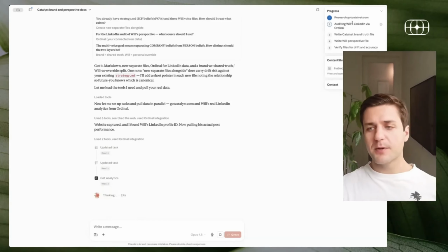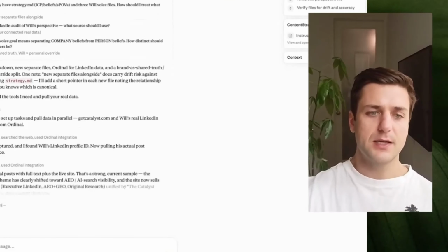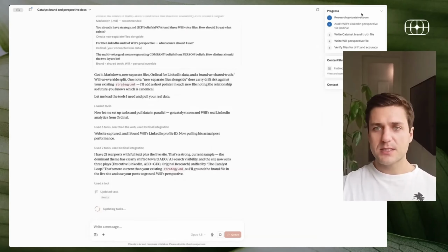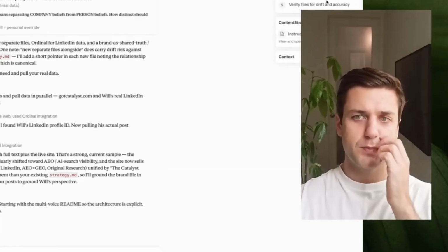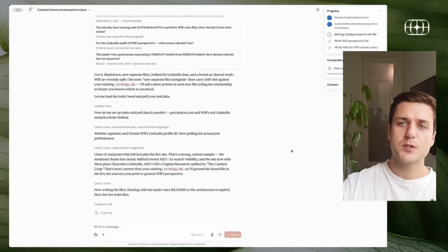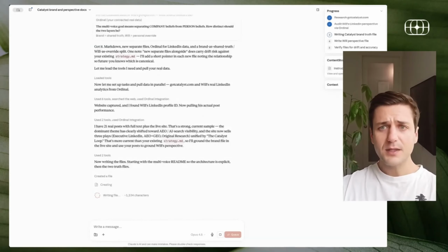You can see what I like about Claude Cowork. It first makes a plan and then it executes that plan. So you can see it did research on Catalyst. Then it's going to audit Will's LinkedIn perspective via Ordinal. Then it's going to write the Catalyst brand truth file, then write Will's perspective file, and then verify files for drift and accuracy. And that's exactly what it's doing.